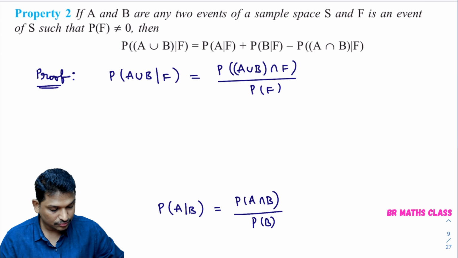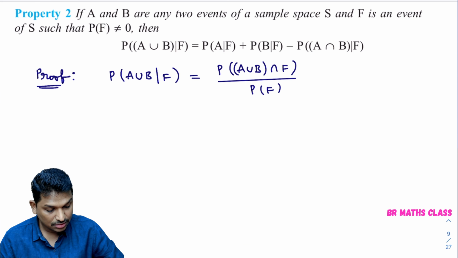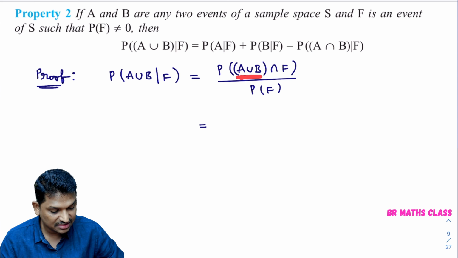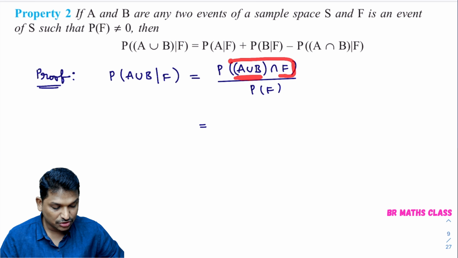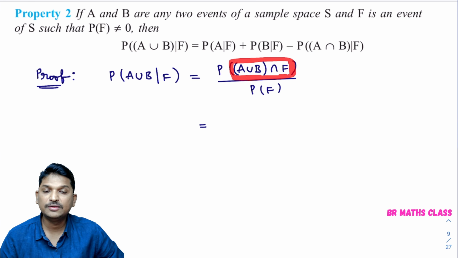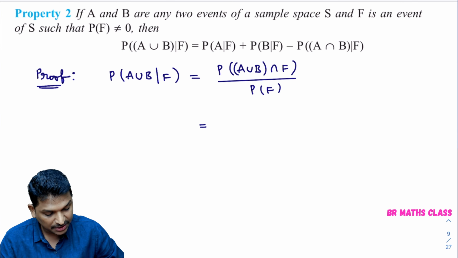Okay. Now you observe the numerator part. This is A union B intersection F. Here, come to the sets. I will just apply the distributive law. In sets, applying the distributive law, what you will get?